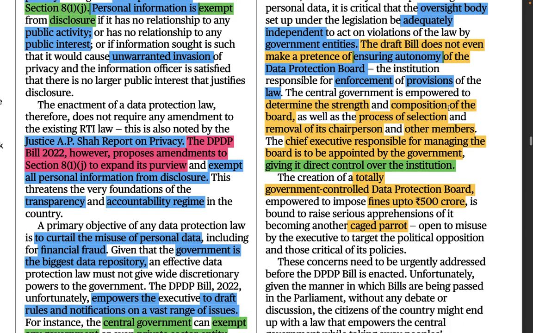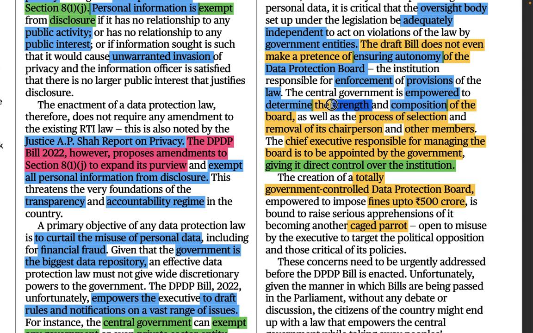Okay, the central government is empowered to determine. The central government means Modi Sarkar, the current regime. It is empowered, means the government has been given very many powers. The central government is empowered to determine the strength and composition of the board. Strength means how many people would be on the board, which will be decided by the government. Composition means who all will be there: the law minister, the finance minister, the home minister, or it would be headed by the prime minister or some senior IAS officers, the secretary, some intellectual person. That will also be decided by the government.